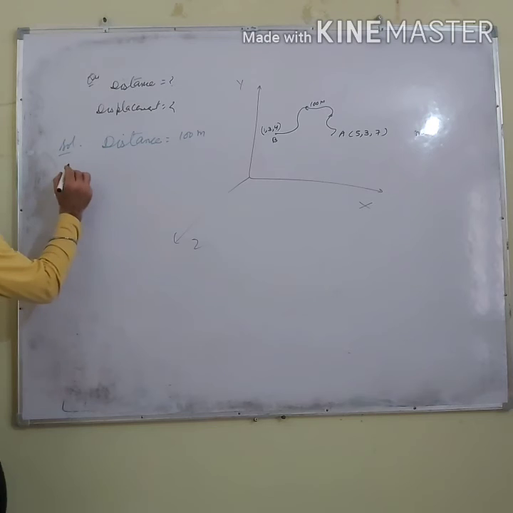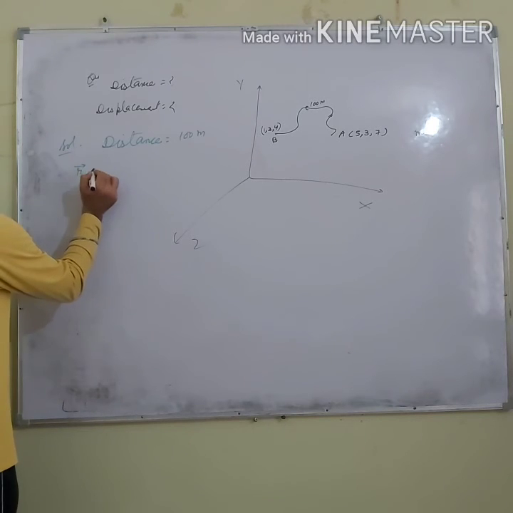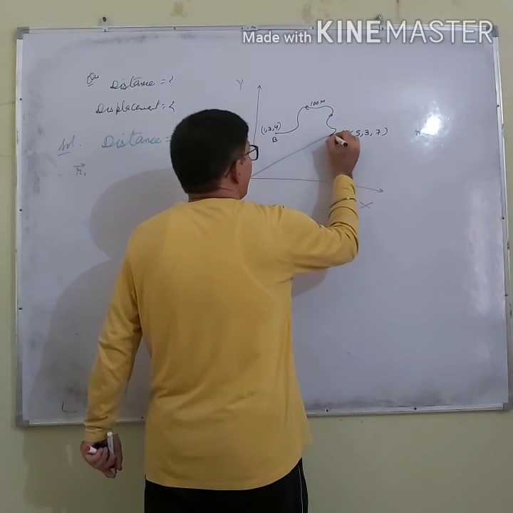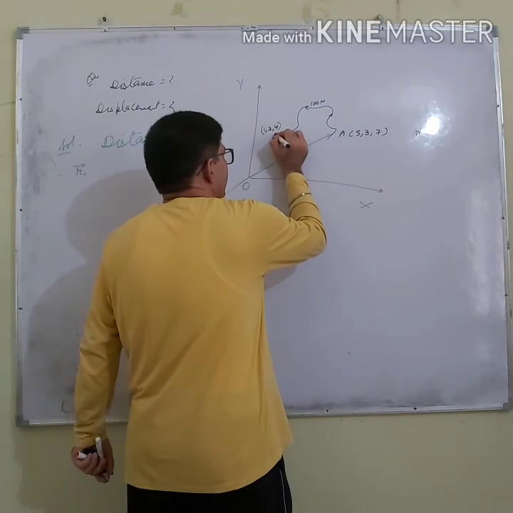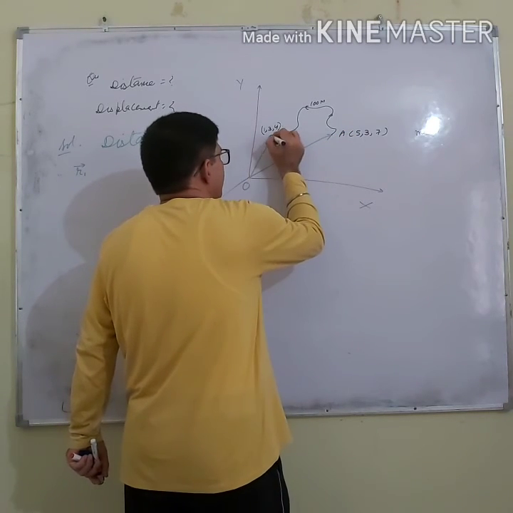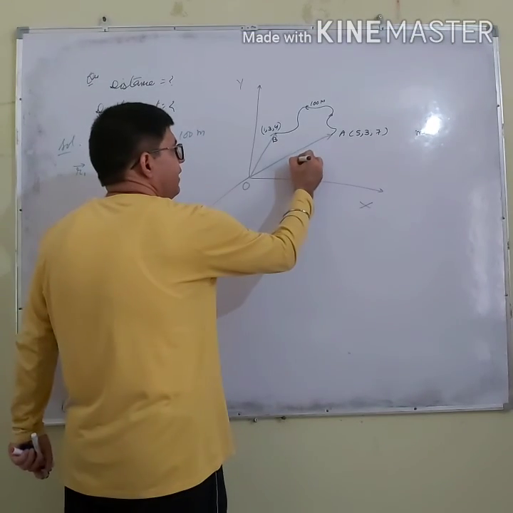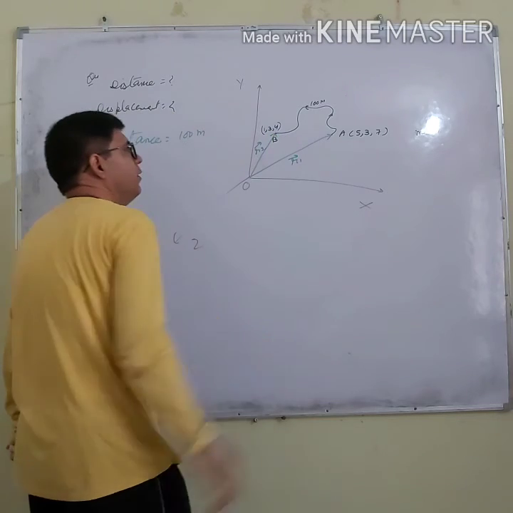Okay. What is the position vector of A? Let us say R1. Let us say this point is O and this point is B. This position vector is R1 and this position vector is R2.